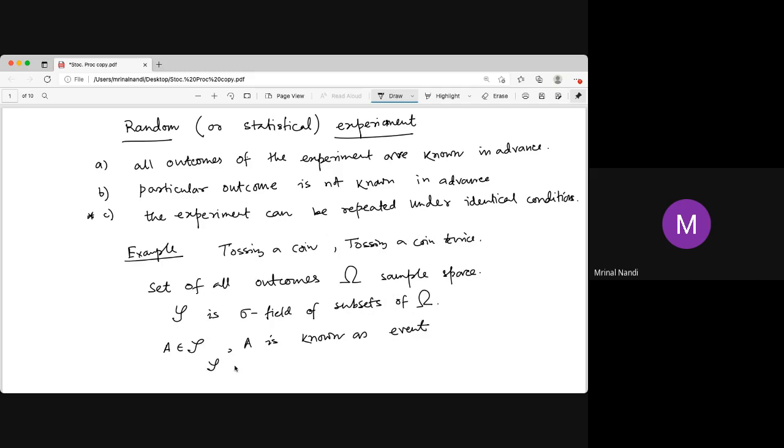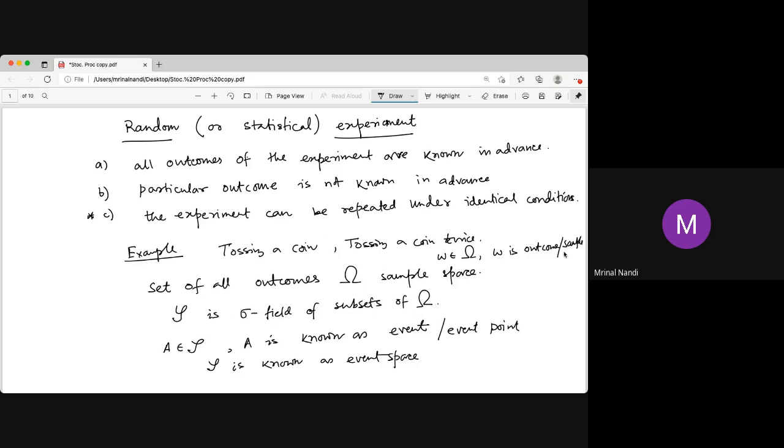Sometimes this sigma field is known as the event space, and events are sometimes called event points. Similarly, omega is the sample space, and any element small omega belonging to omega is an outcome, or sometimes called a sample point.